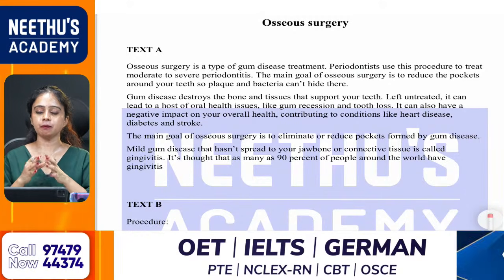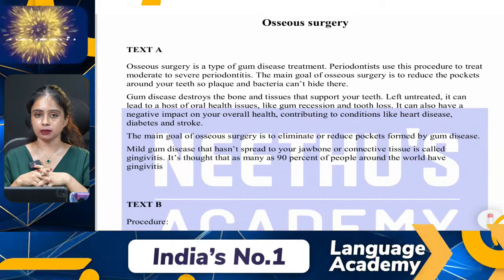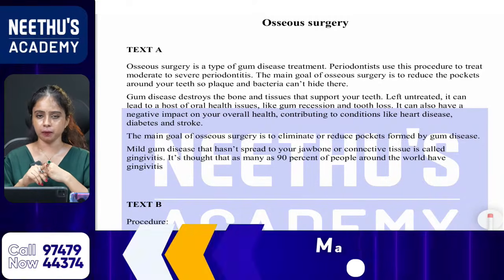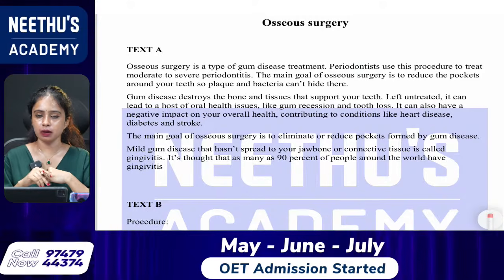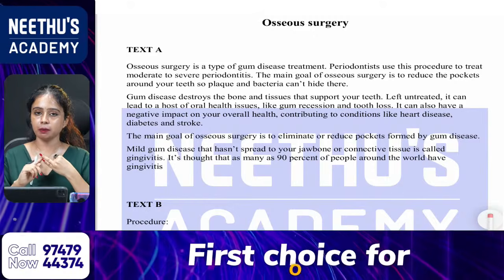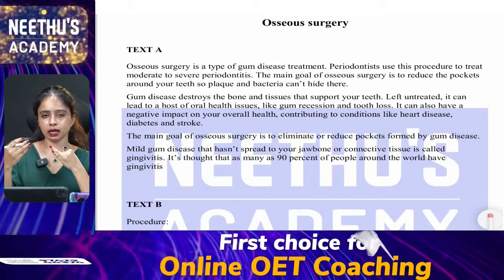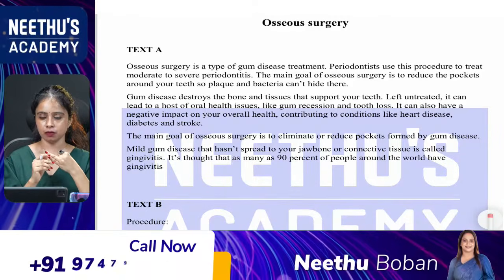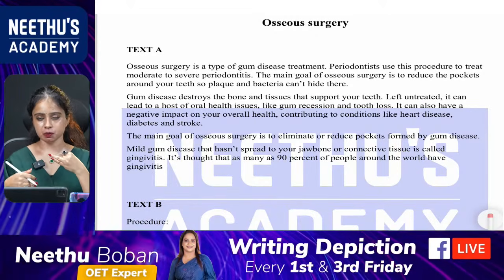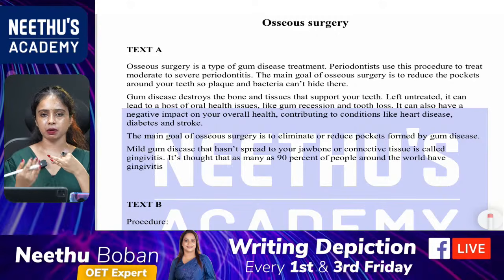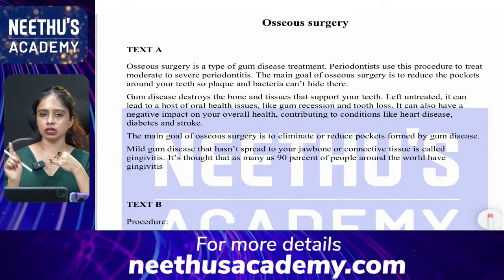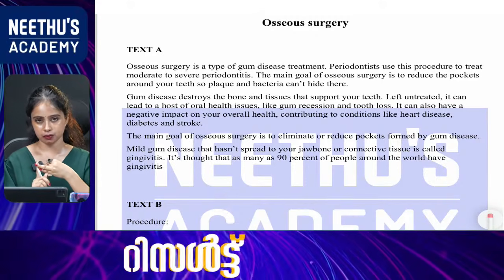Okay, so the important keywords that we are gonna mark, the first one is heading. All the headings we are gonna mark. The second thing is that we have to mark all the subheadings. When you read text A, maybe you can find a heading as well as a subheading. And when you move to text B, again there will be a heading, maybe there will be subheadings. So it is very important to mark all the headings from all these texts as well as subheadings.